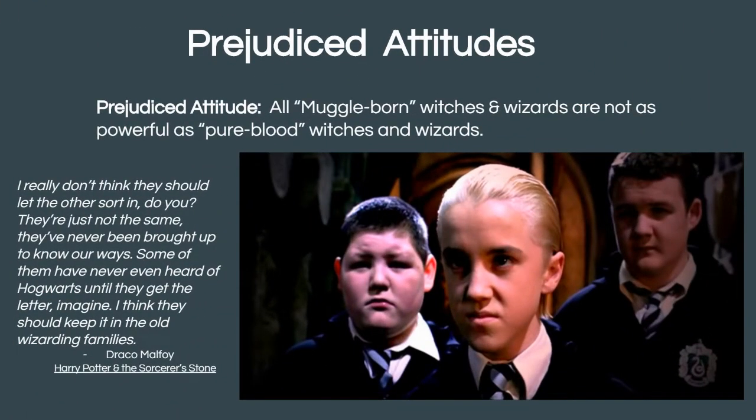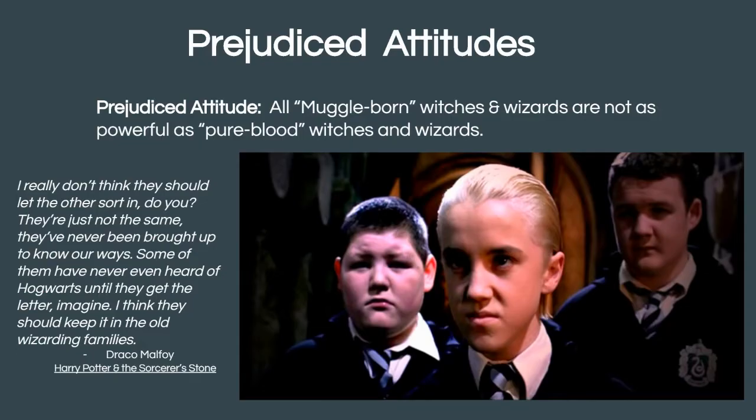I wanted to be able to give you some examples in a more lighthearted sense than a lot of the real world examples would be. So I'm pulling from the Harry Potter universe to give you some examples of the pyramid of hate. Hopefully, many of you are familiar with Harry Potter. If you are, you're going to recognize this young man in the picture as Draco Malfoy, who is one of the bad guys in the Harry Potter world. And one of the things that makes Draco a bad guy is his attitude toward wizards and witches with non-magical parents. These witches and wizards are referred to as Muggle-born throughout the series.